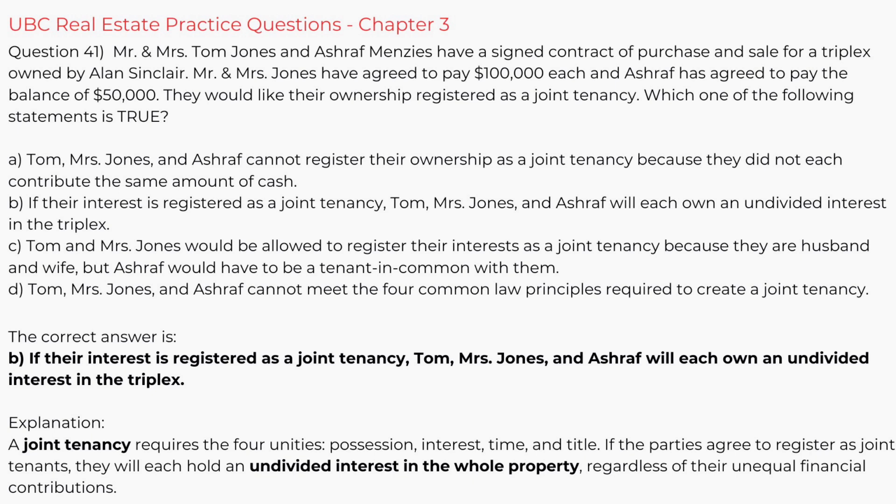The correct answer is B. If their interest is registered as a joint tenancy, Tom, Mrs. Jones, and Ashraf will each own an undivided interest in the triplex. Explanation. A joint tenancy requires the 4 unities: possession, interest, time, and title. If the parties agree to register as joint tenants, they will each hold an undivided interest in the whole property, regardless of their unequal financial contributions.